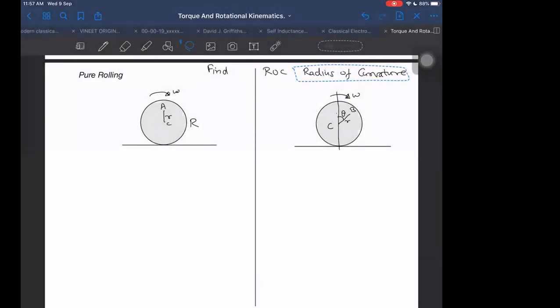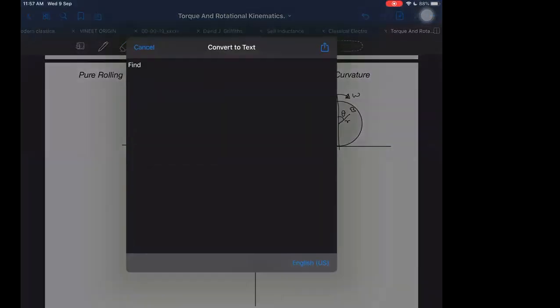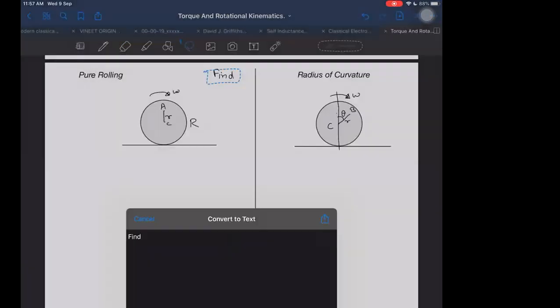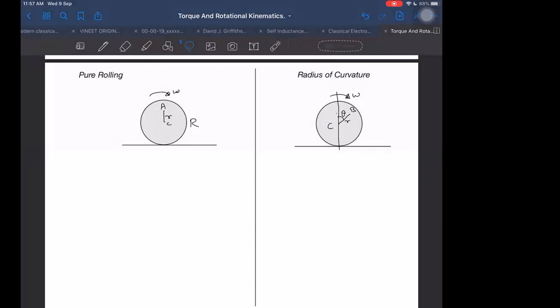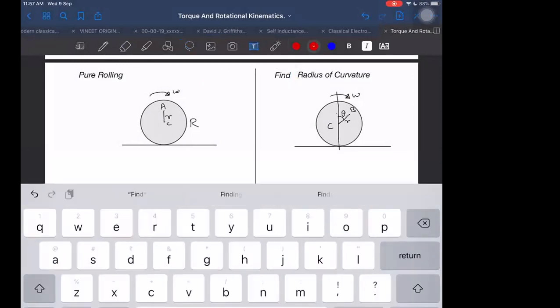If you remember, we have done radius of curvature many times before: in the circular motion chapter, in the projectile motion chapter, and in river boat problems also. So just now use all those concepts and try to find the radius of curvature in these two cases.